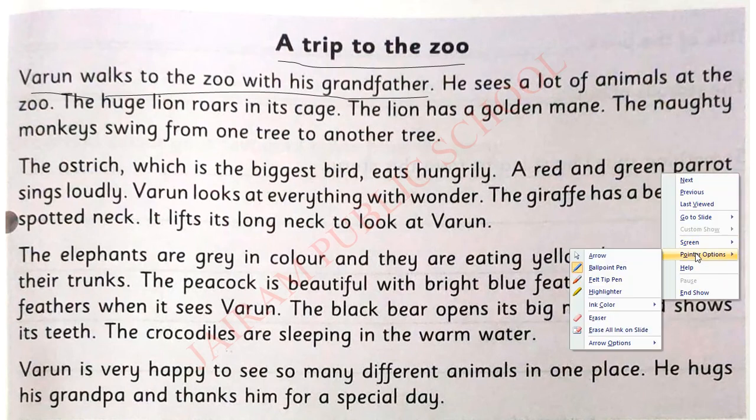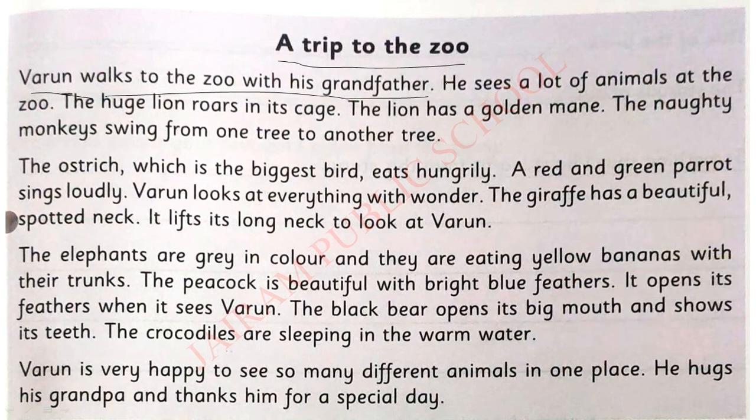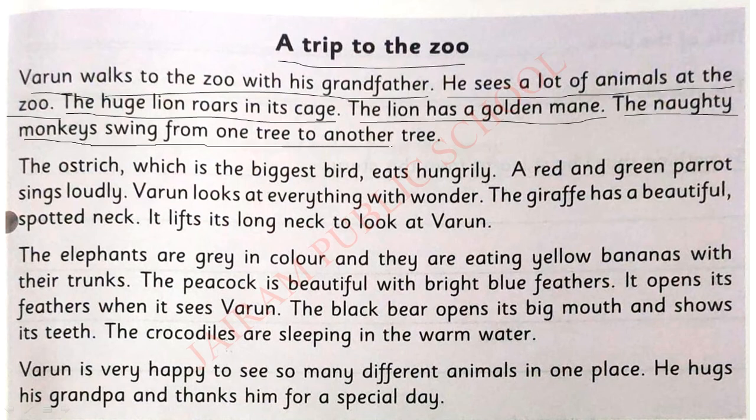He sees a lot of animals at the zoo. The huge lion roars in its cage. The lion has a golden mane. The naughty monkeys swing from one tree to another tree.